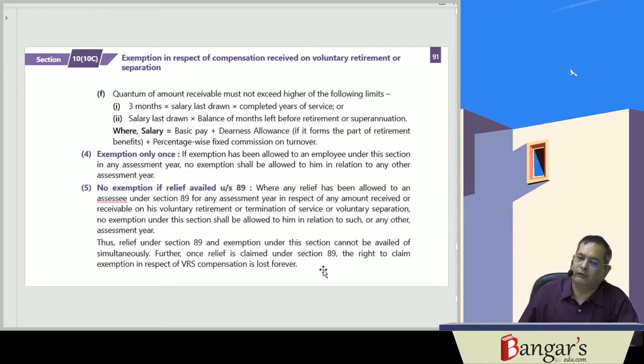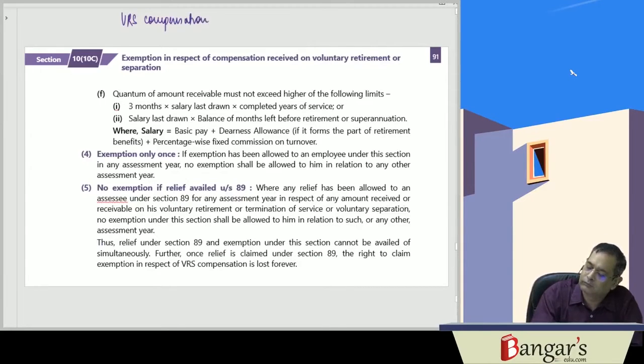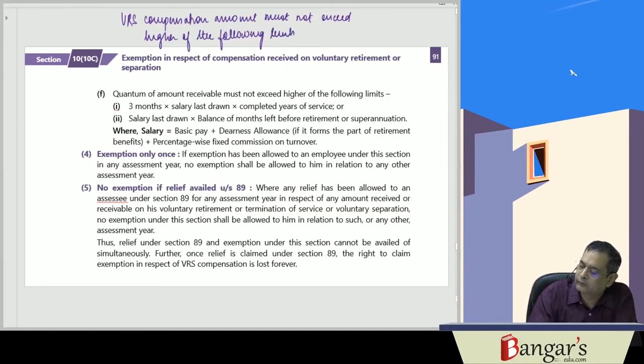Now the exemption amount: the VRS compensation amount must not exceed the higher of the following limits.